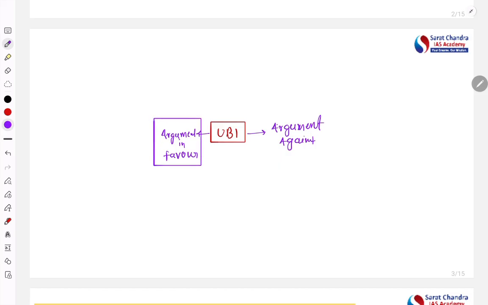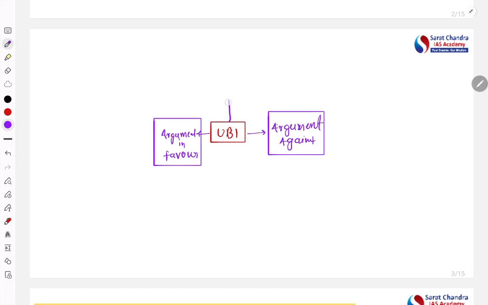See, the universal basic income is the topic. So we are going to discuss two things. One is argument in support, argument in favor, then we will give argument against.